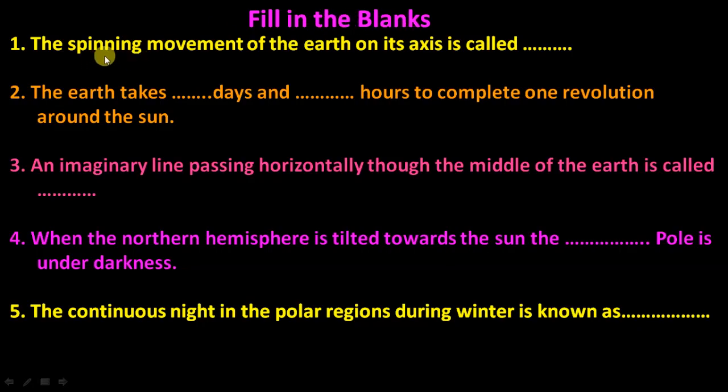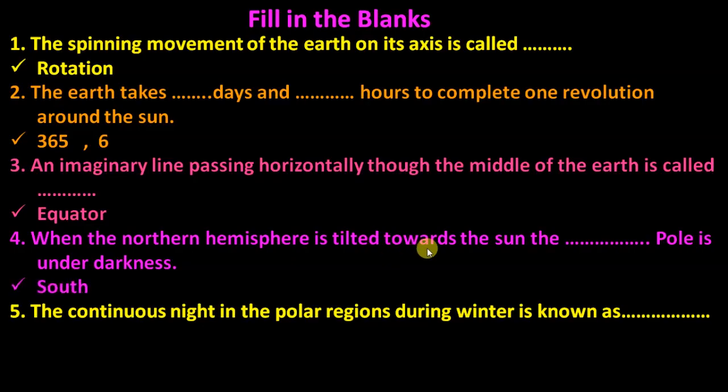Fill in the blanks. The spinning movement of the earth on its axis is called, answer will be rotation. Clear? The earth takes dash days and dash hours to complete one revolution around the sun: 365 days and 6 hours. An imaginary line passing horizontally through the middle of earth is called, answer will be equator. When the northern hemisphere is tilted toward the sun, the dash pole is under darkness. So if the northern hemisphere is tilted, the answer will be south.